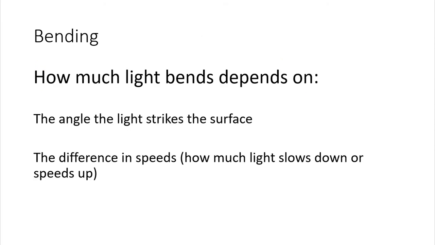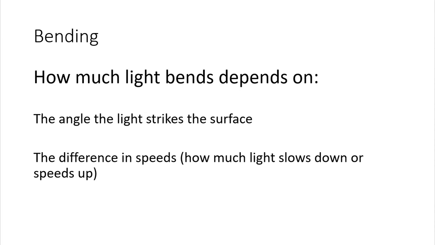The other thing that matters is the materials we're talking about. How much is that object, or that wave, sped up or slowed down? We're talking about light normally, so we're talking about the index of refraction and so on. The difference in speeds makes it different. Do we go from something slow to something faster, but not much faster? Then we won't see much bending. But if we go from something slow to something incredibly faster, then we expect to see a lot of bending.